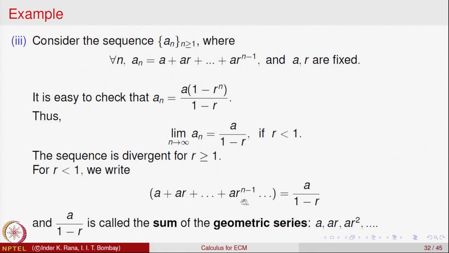This is called a geometric series, an infinite sum on the left hand side, and it says this infinite sum actually exists and is equal to a over 1 minus r if r is between 0 and 1. So, this is the sum of a geometric series, which is once again an application of the fact that r to the power n, when r is between 0 and 1, converges to 0. So, that is another way of looking at it.